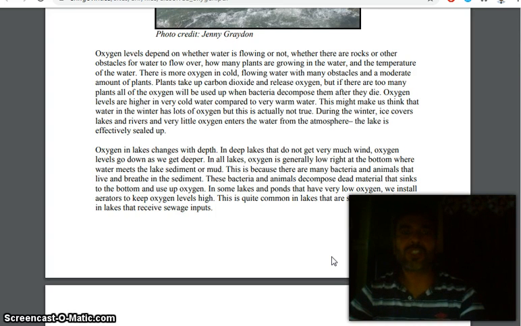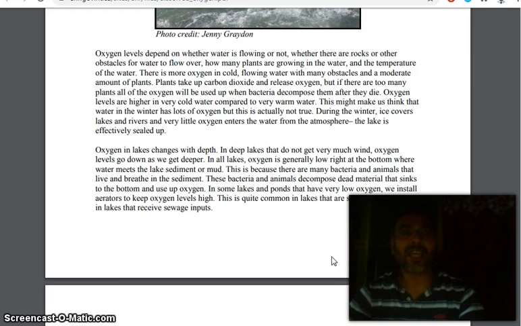There is more oxygen in cold flowing water with many obstacles and a moderate amount of plants. Plants take up carbon dioxide and release oxygen. But if there are too many plants, all of the oxygen will be used up when bacteria decompose them after they die.